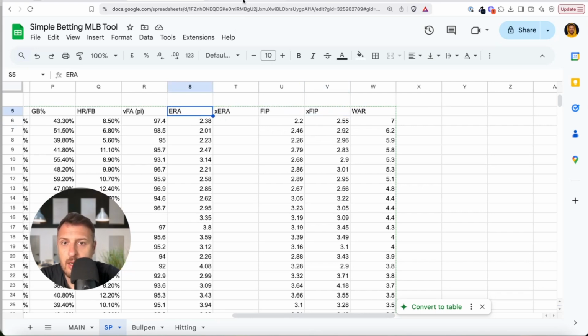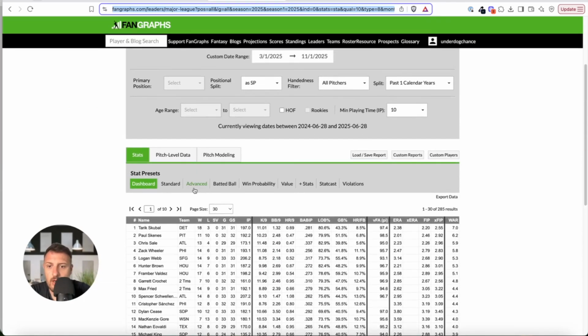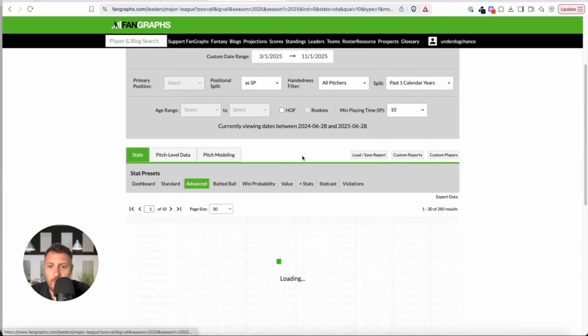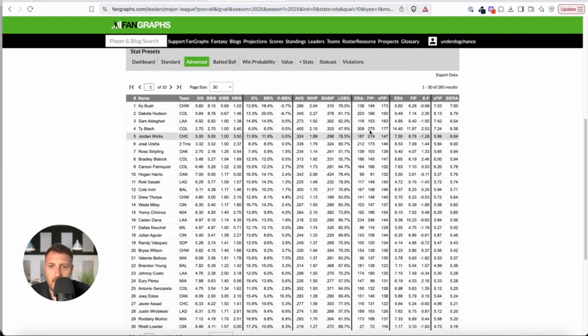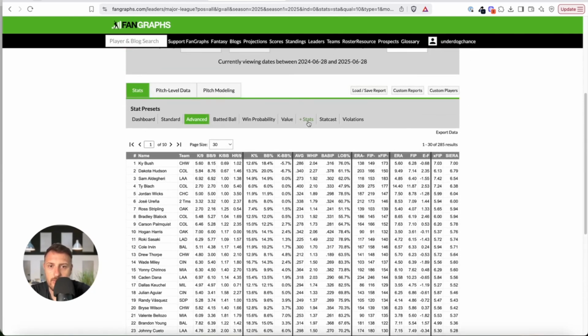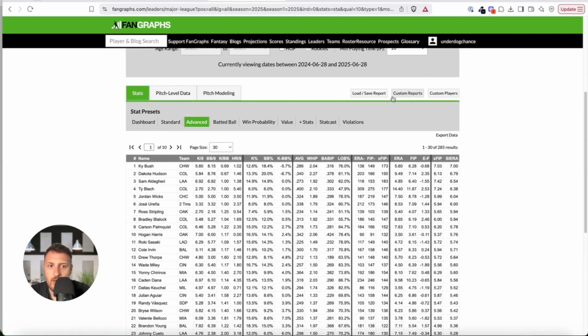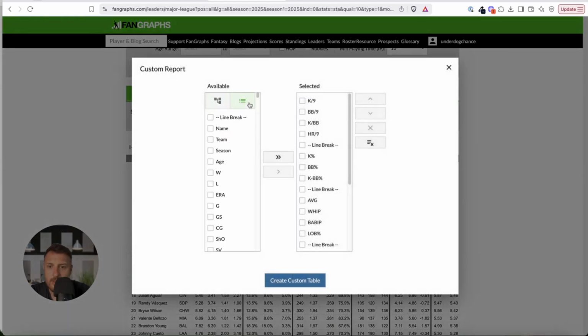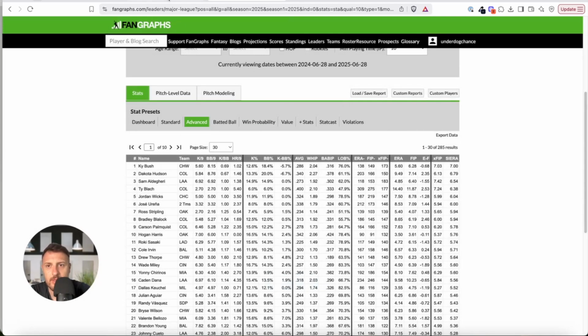If we go to Fangraphs, you can also play with other numbers. You can add more statistics. If you click on advanced, you use the same process. You can also create a new tab and add more tables here, but you can also do this. You must be logged in, and you can click custom reports and add all kinds of statistics. I will not go through all these statistics because I want to show you quickly how you can create one very simple spreadsheet.